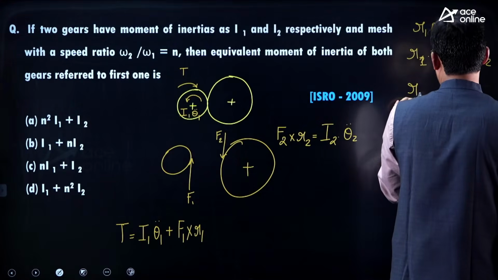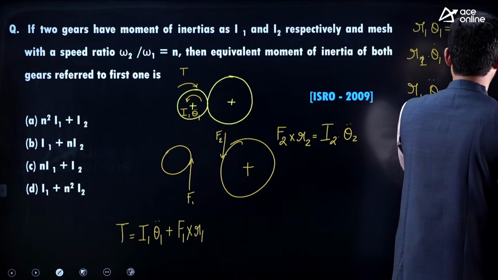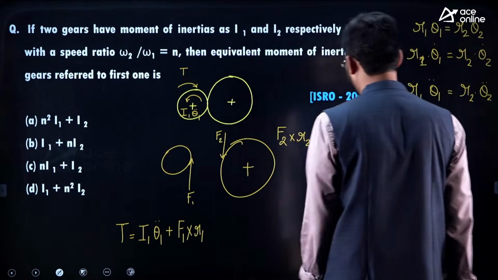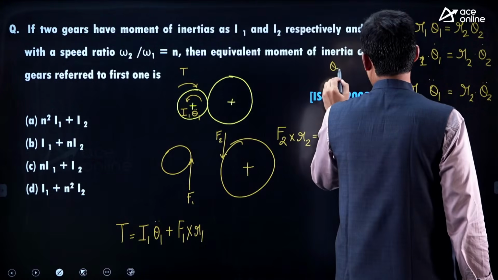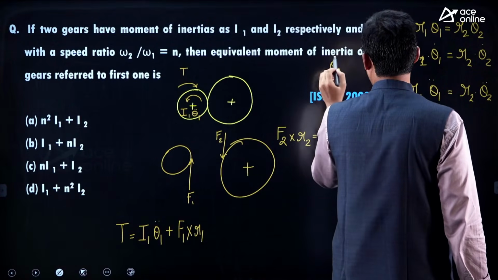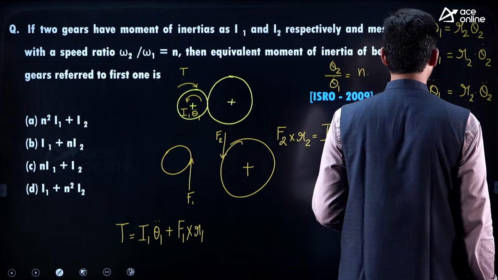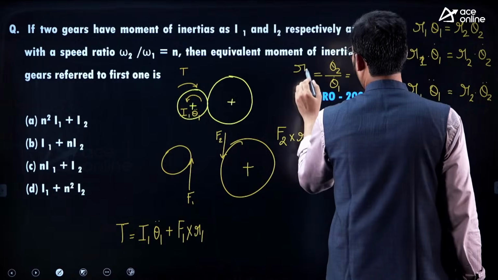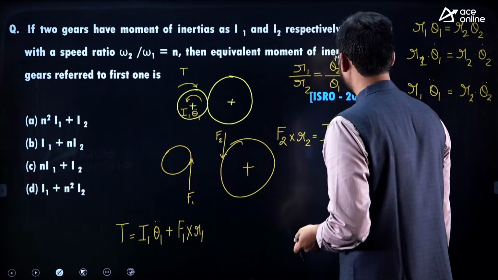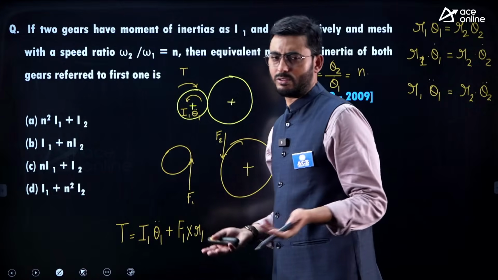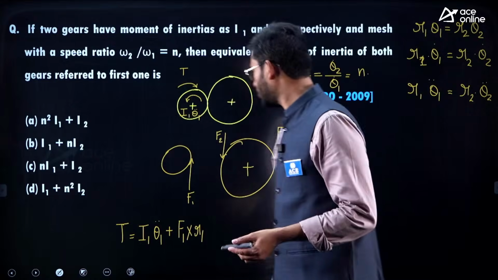Differentiating further, R1 theta 1 double dot is equal to R2 theta 2 double dot. So omega 2 by omega 1, that is theta 2 dot by theta 1 dot, is equal to n, and this is also equal to R1 by R2. Basically n is the gear ratio based on this arrangement.